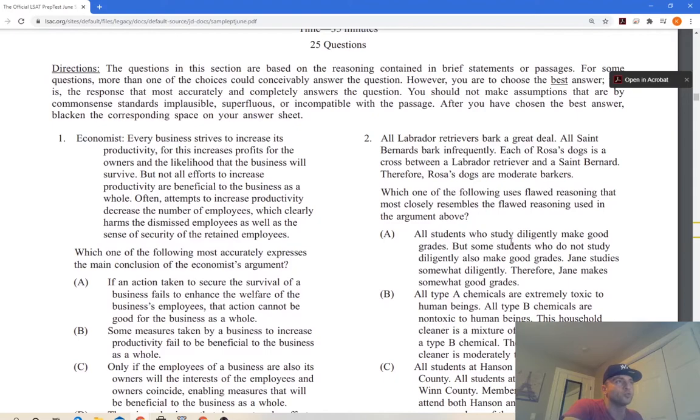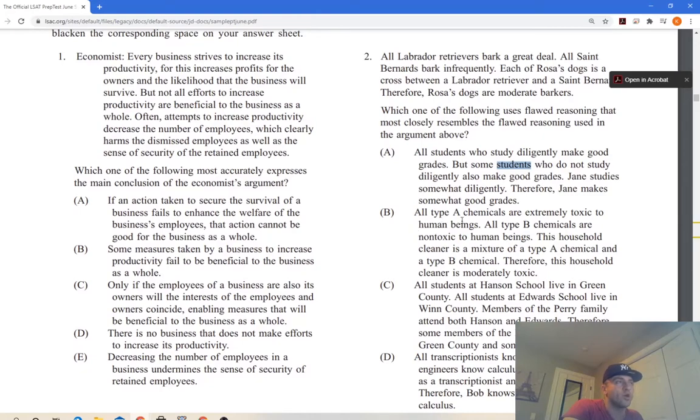Okay, all students who study diligently make good grades. All right, that's good. All of them who study. Okay, but some students right away. What does this mean? Some students. Doesn't make sense. Just cut it out.